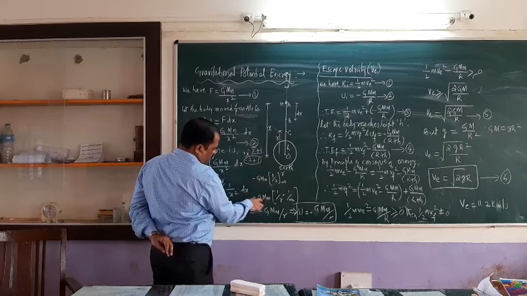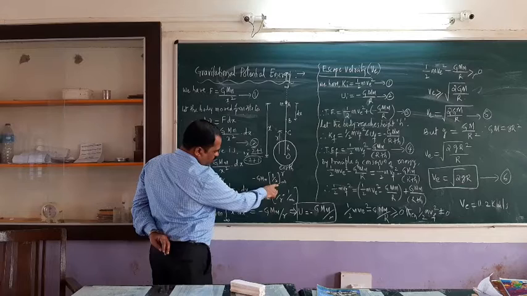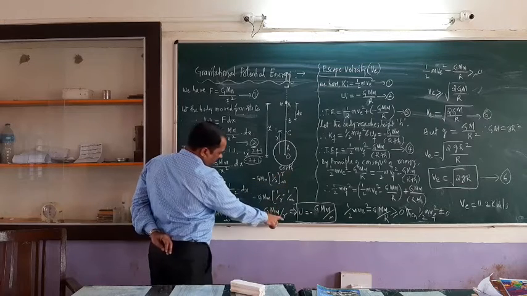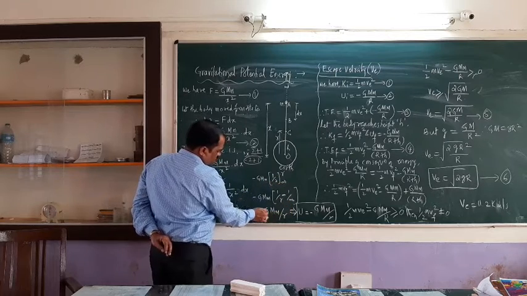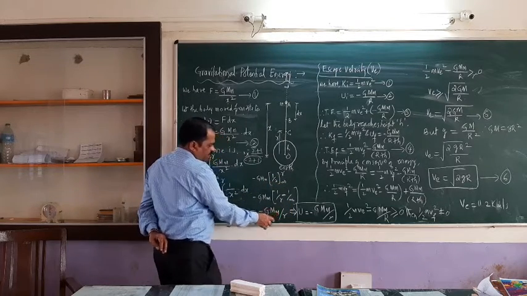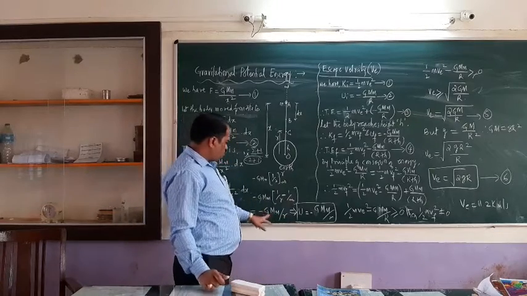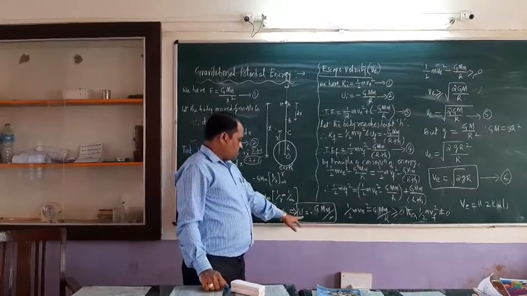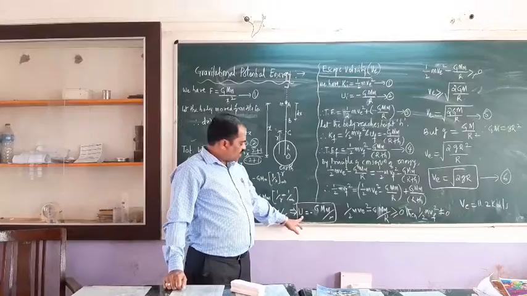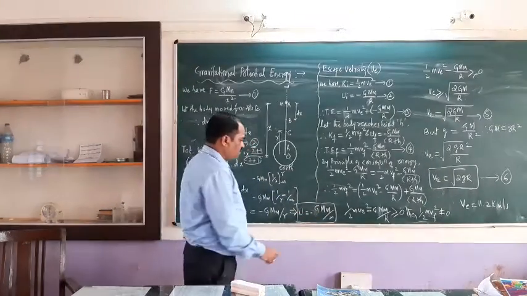So minus G M m as it is, and substitute the limits of integration in place of x in 1 by x. Now let us substitute the upper limit, that is 1 by r. Next, minus of 1 by infinity. So this is minus G M m divided by, 1 by infinity is equal to 0, therefore minus G M m divided by r. We can write the gravitational potential energy with the symbol U is equal to minus G M m divided by r. So this is the final expression.